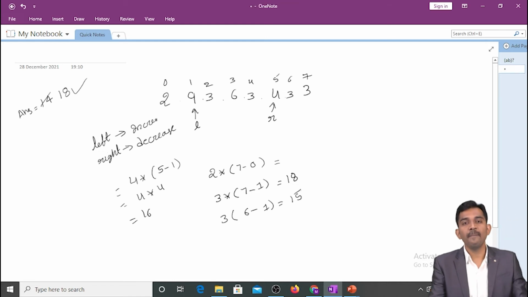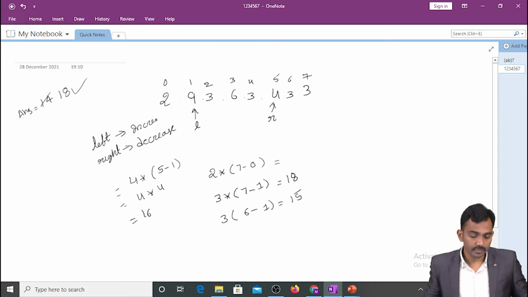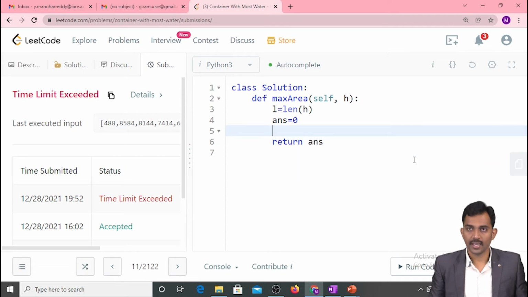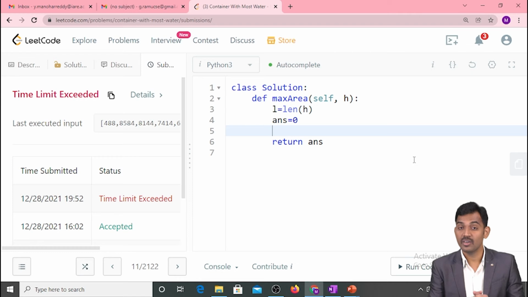Now, we'll see the implementation, how to solve this problem. This is the problem that took big O of n square. I'm going to solve this problem in big O of n time complexity using the two pointer method, left pointer and right pointer.